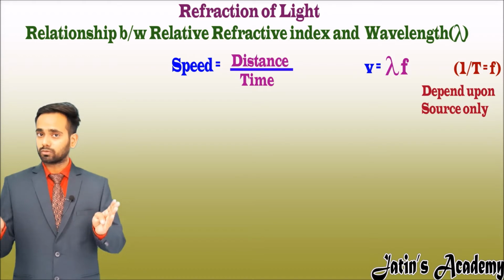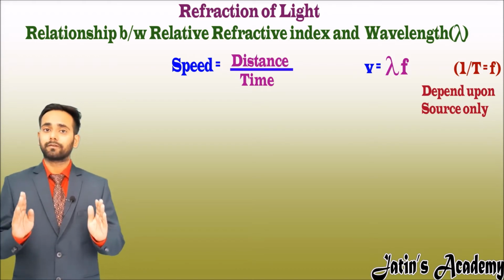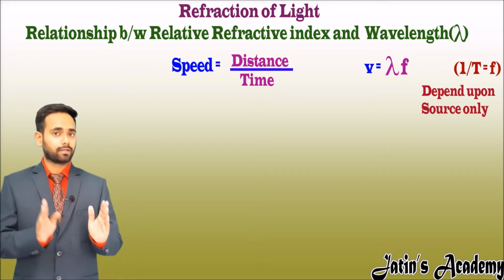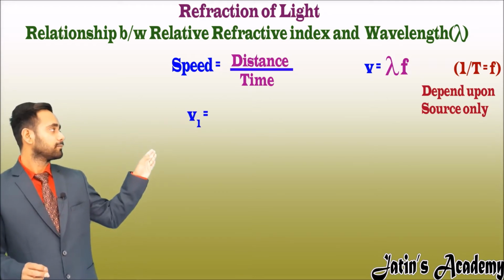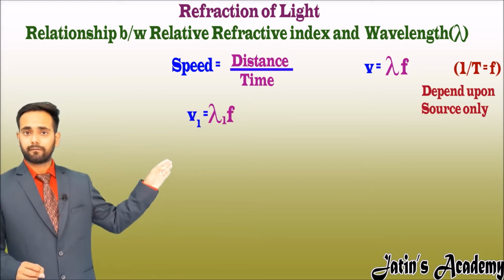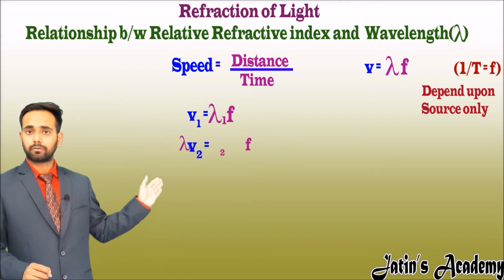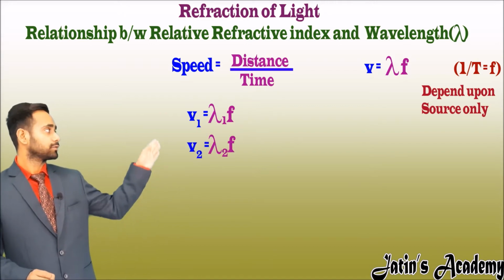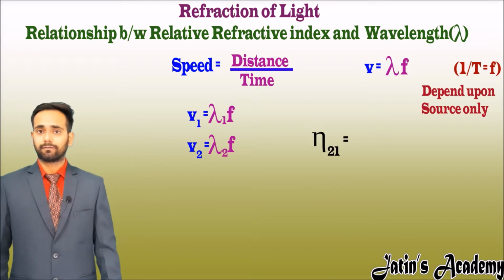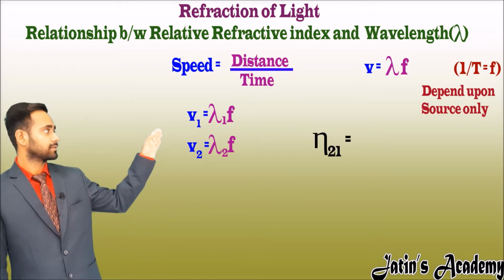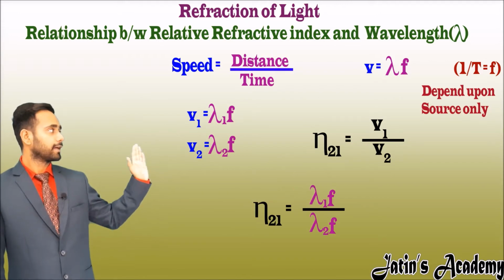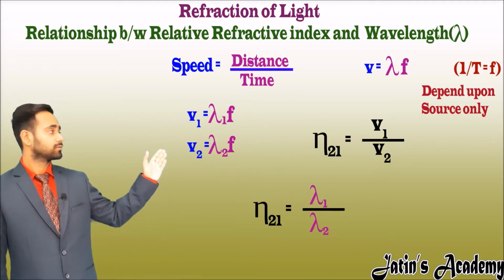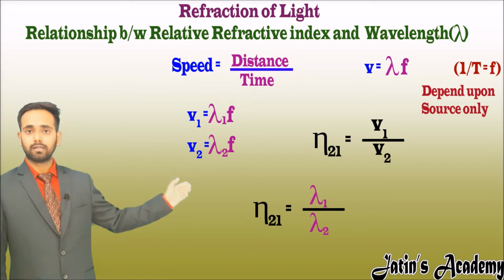So if the source of the light is the same, then the frequency is the same irrespective of any other medium. So here v1 becomes lambda 1 into f and v2 becomes lambda 2 into f. Now substitute the values in the relative refractive index, that is n21 equals v1 by v2. f is cancelled and we get relative refractive index equals lambda 1 upon lambda 2.